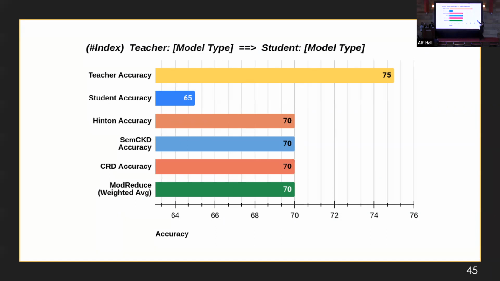You can see here we speak colors, okay? So first of all, the yellow color is simply the teacher accuracy, which should always be greater because the teacher model is a huge model that can take a lot of data. Then the student accuracy, which is the naive student that we train directly using the normal training methods. And then next we have the orange, light blue, and the red and the green. These are the knowledge distillation schemes. Our model is simply the green one, with weighted averaging. In the next experiments, if the green one surpasses the other colors, it means that our model is performing better than the state of the art.